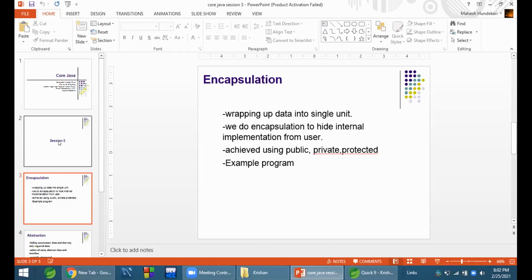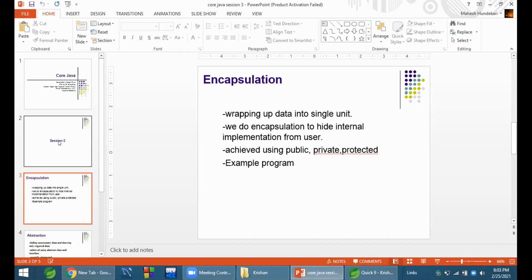If I think that method 1 and the second variable should not be accessed outside the class, then I will make them private. Then they come into a single unit, a private unit.